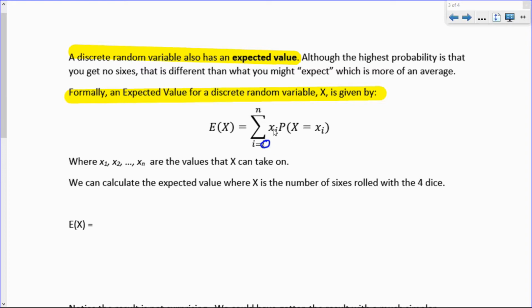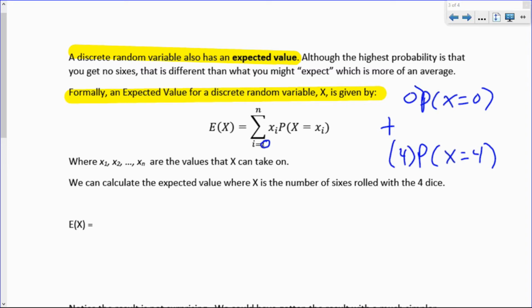We think about x1, x2, xn being all the possible values x could take on. So in our example of the die, this was a possibility all the way to this. So we're going to sum all of those probabilities, multiplied by the number of sixes in this case. So 0, 4, and so on.